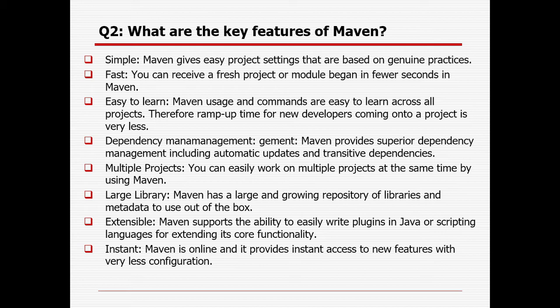External support where we can use some plugins, which can be integrated to Maven easily. Instant. Maven is online and it provides instant access to new features with very less configuration. Whenever any new feature is available, we can immediately update Maven with the help of online features. So obviously an internet connection should be there in case we want to update Maven with the latest new features.